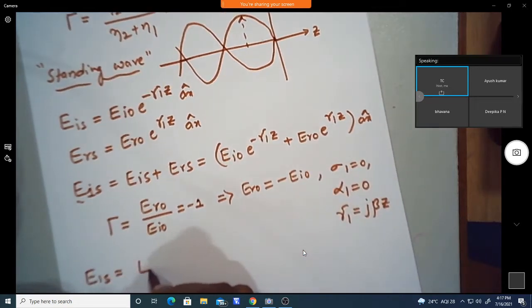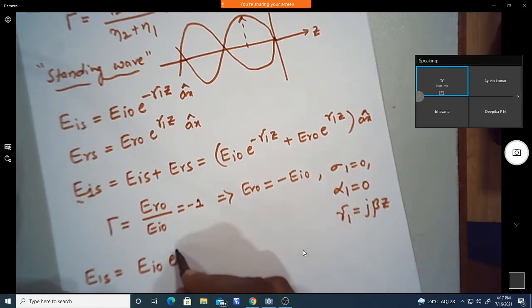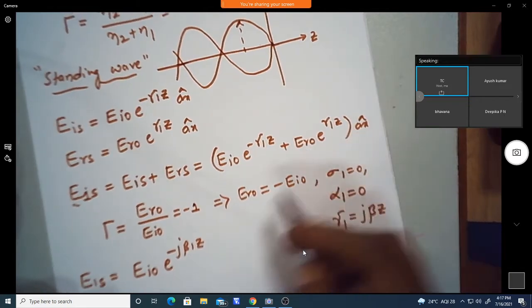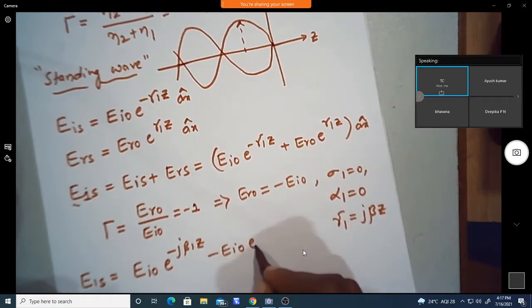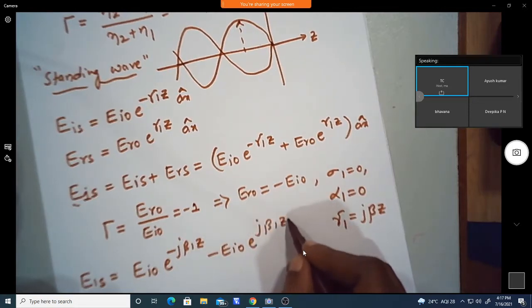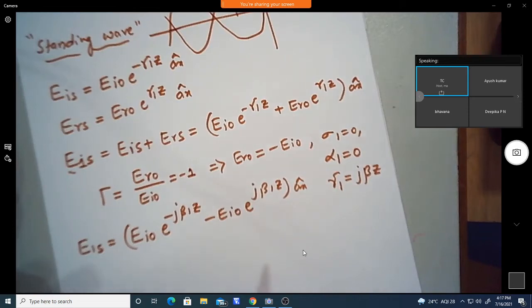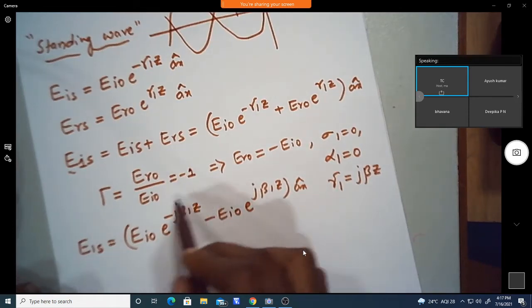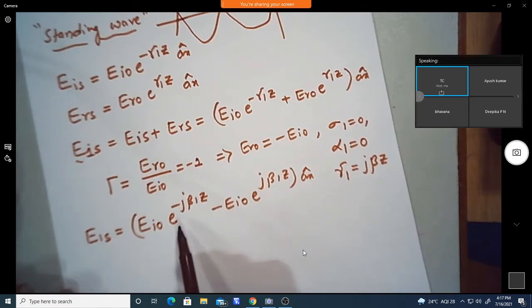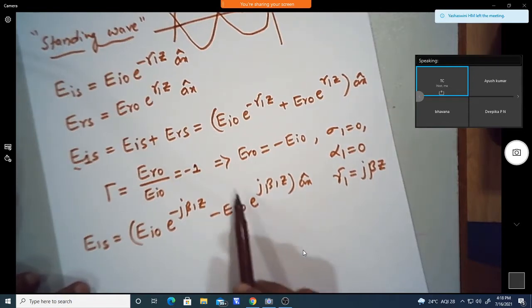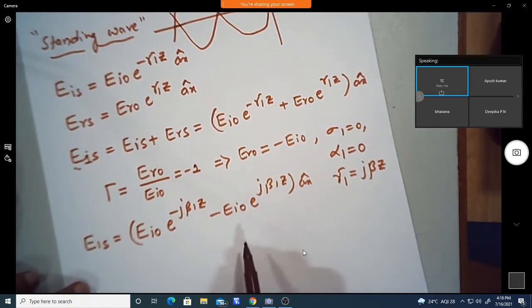If I write EI naught into e power, replacing gamma 1 which is equal to minus j beta 1 z, and ER naught I am replacing as minus EI naught into e power j beta 1 z, this is the equation for the standing wave. And you can also write it by multiplying 2j in both numerator and denominator, so we can write this as a sine of beta 1 z.